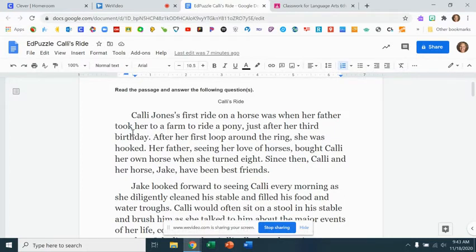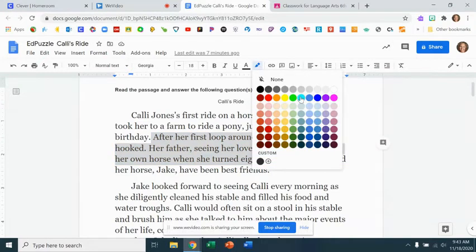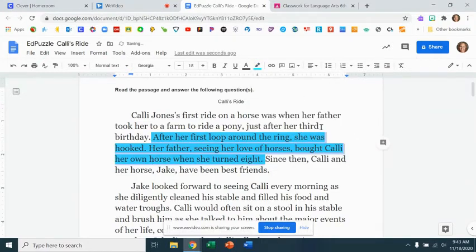So for example, this says, after her first loop around the ring, she was hooked. Her father, seeing her love of horses, bought Callie her own horse when she turned 8. So I'm going to highlight that section because that is telling me how she feels. She is hooked. She loves riding horses.